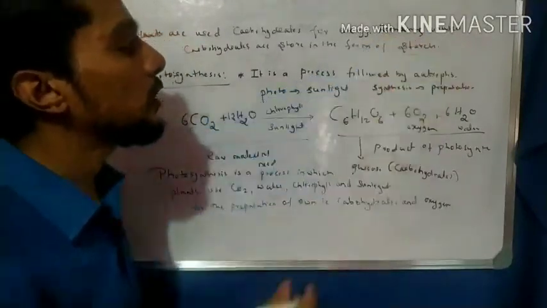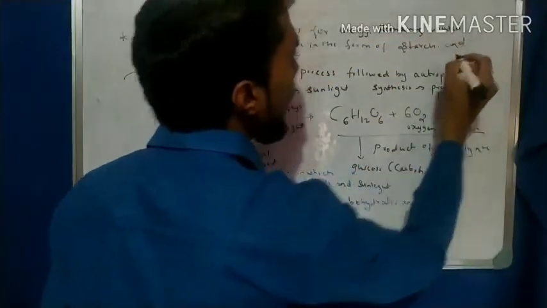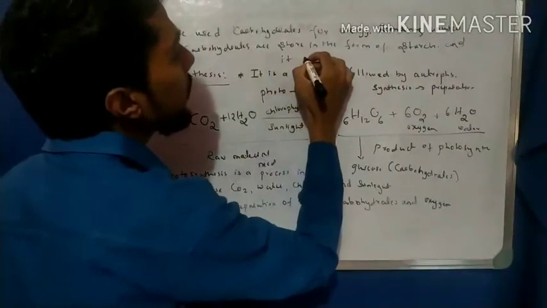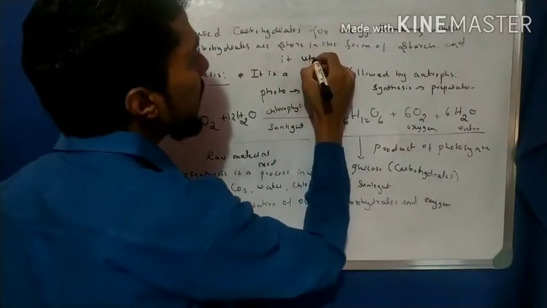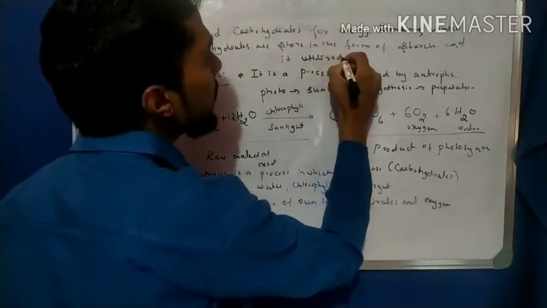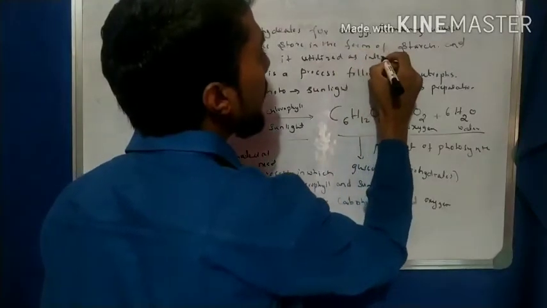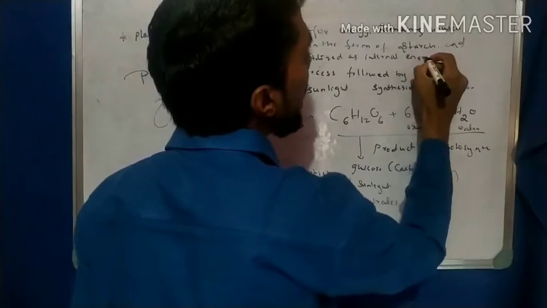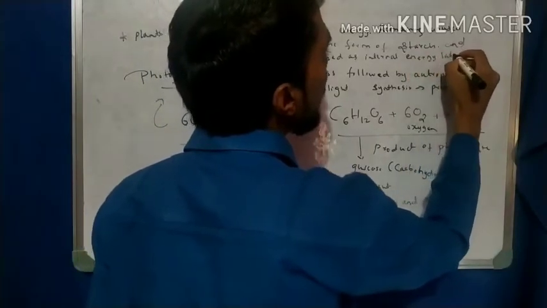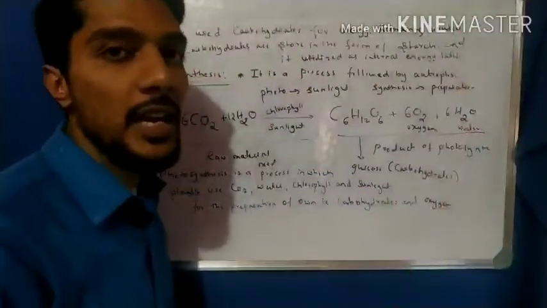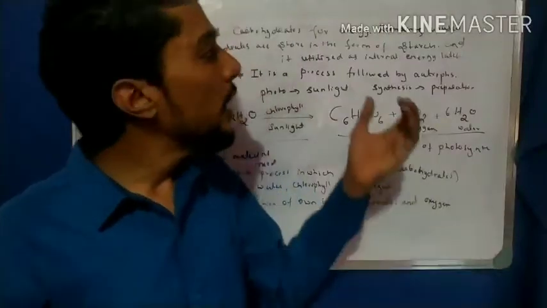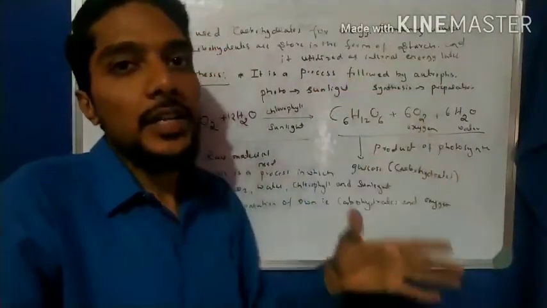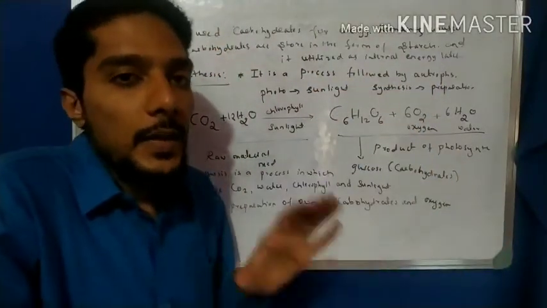And it is utilized as internal energy later, when energy is required. At that time they use starch as an internal energy source. That is in the plants.